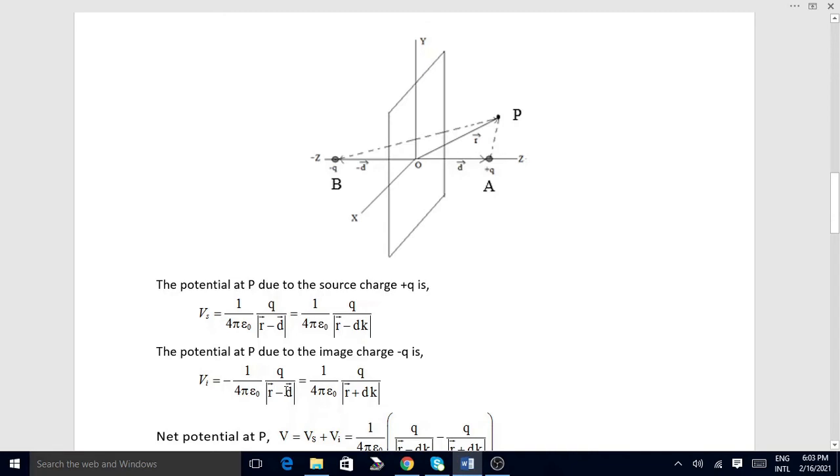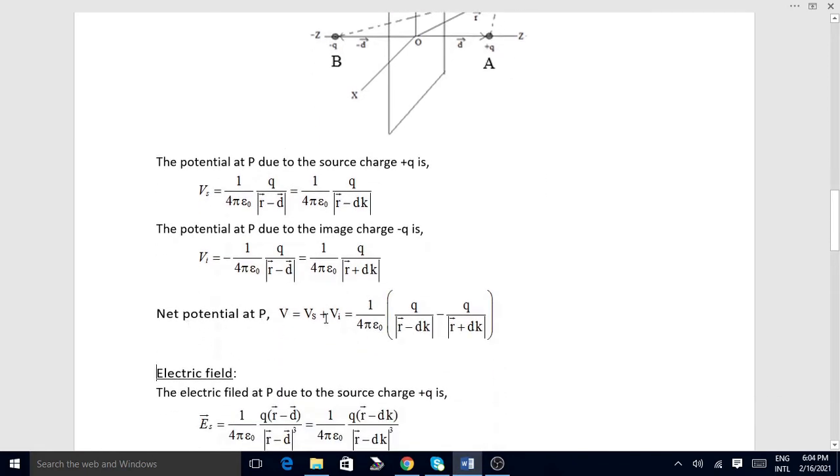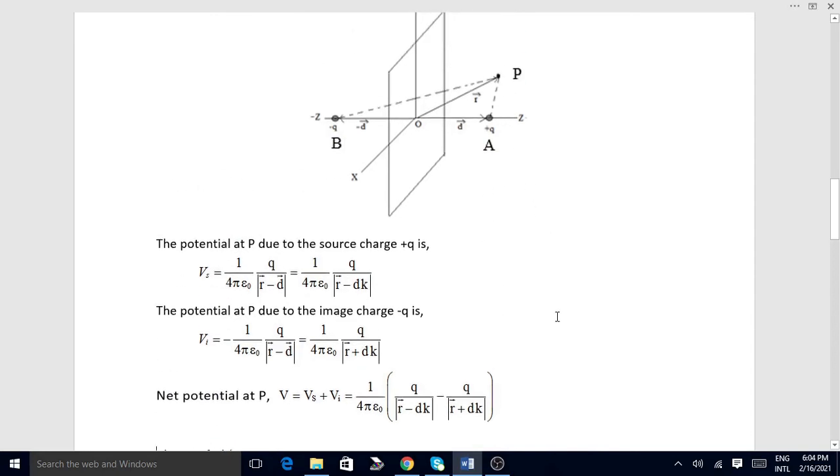In place of d, we write minus dk. Then it becomes r vector plus d into unit vector k. These are the two potentials at P. Then the net potential is the sum of these two potentials. One potential is positive and the other is negative. Therefore, after summing, we get a minus sign here. This is the net potential at P.